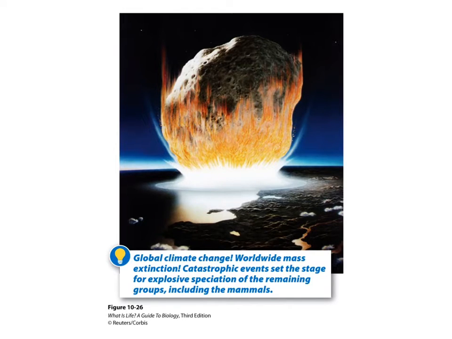There are many things or events that can cause this climate change to occur. For example, when the dinosaurs went extinct, a large meteor hit Earth and landed in the Gulf of Mexico. This caused such a disruption and threw up so much sediment into the Earth's atmosphere that global climate change occurred. Global climate change caused the extinction of dinosaurs and many other species. Another cause of mass extinctions was the supervolcanoes erupting. Again, this disrupted Earth's atmosphere and caused global climate change at a very rapid rate, causing mass extinctions throughout the globe.